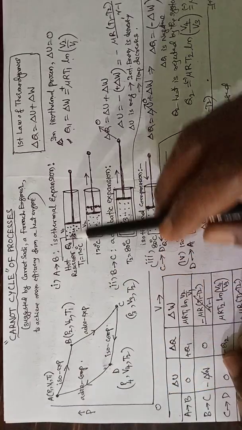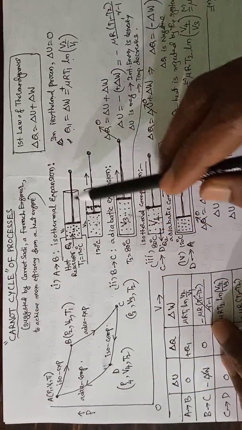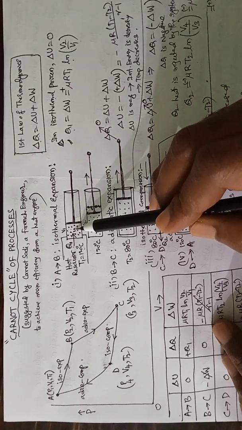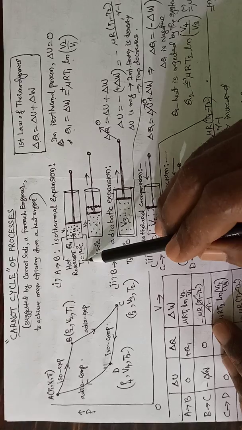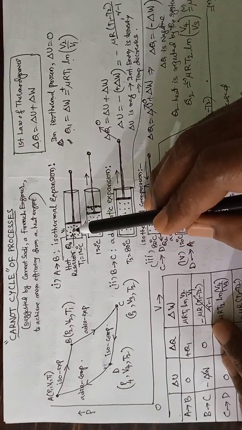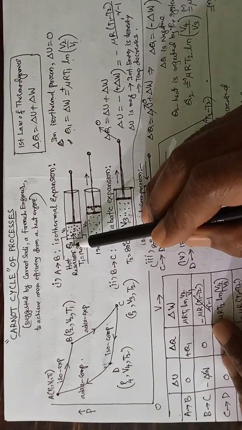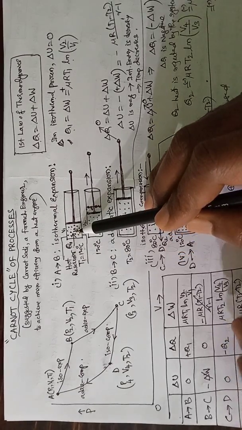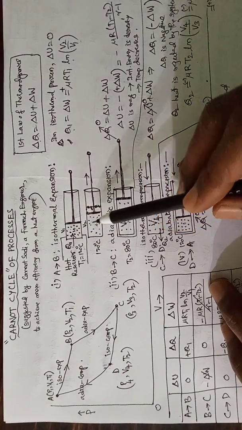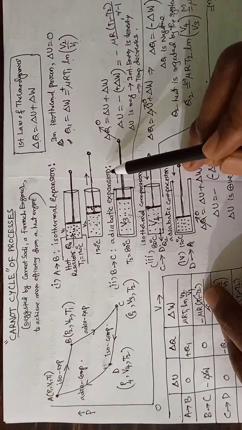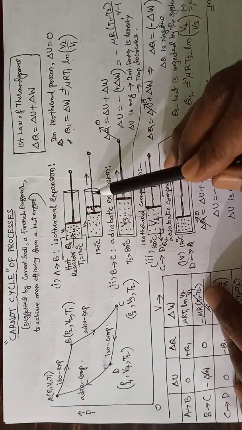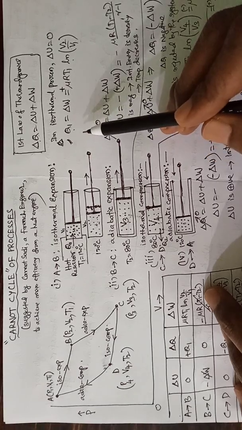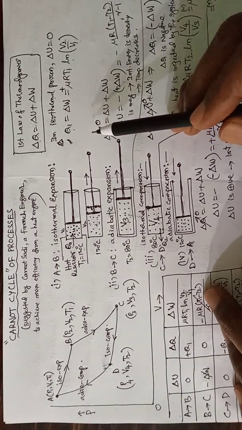In the first process, that is isothermal expansion, what is happening? In a cylinder, an ideal gas is in touch with a hot reservoir at a higher temperature, and it is absorbing an amount of Q1 heat energy at T1 temperature. Absorbing the heat energy, the gas expands and moves the piston to the right-hand side. The piston which moves to the right moves the wheels of a vehicle with the help of levers.